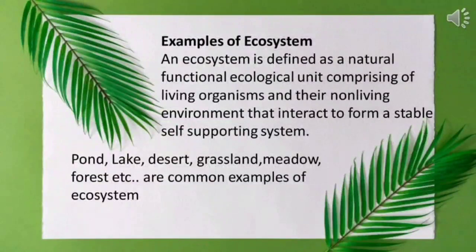An ecosystem is defined as a natural functional ecological unit comprising living organisms and their non-living environment that interact to form a stable self-supporting system. For example, pond, lake, desert, grassland, meadow, forest, etc. are some common examples of ecosystem.